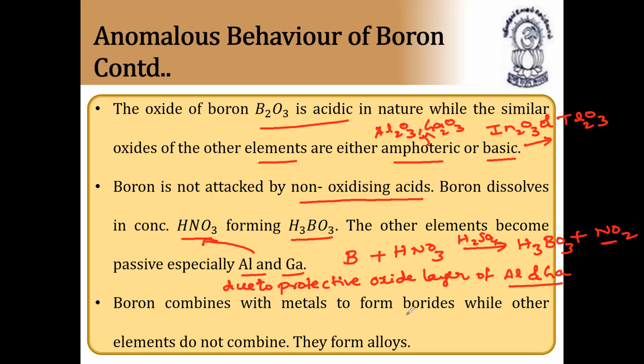Boron combines with metals to form borides, while other elements do not combine, they form alloys. So boron combines with metals and forms borides. For example, here B directly combines with a metal and forms metal borides. Example right here.